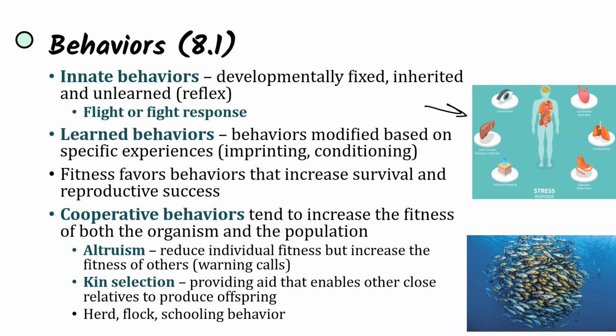But there are also learned behaviors, modified based on the environment, based on specific experiences such as imprinting and conditioning. A common example here is Pavlov's dog. Pavlov classically conditioned his dog so that every time he gave it food, he would also ring a bell, and eventually over time the dog would begin to salivate when the bell was rung, even if there was no food present, by beginning to associate the food with the bell. And so this is conditioning, and it's a learned behavior. It's not something that the dog was born with, but it was something that Pavlov taught to the dog.